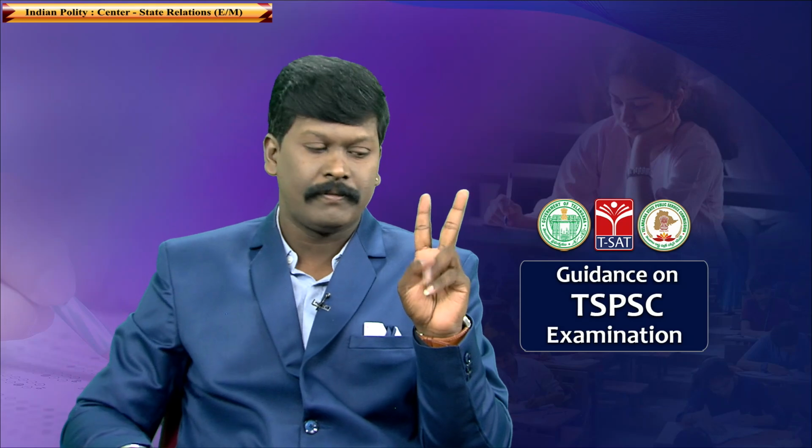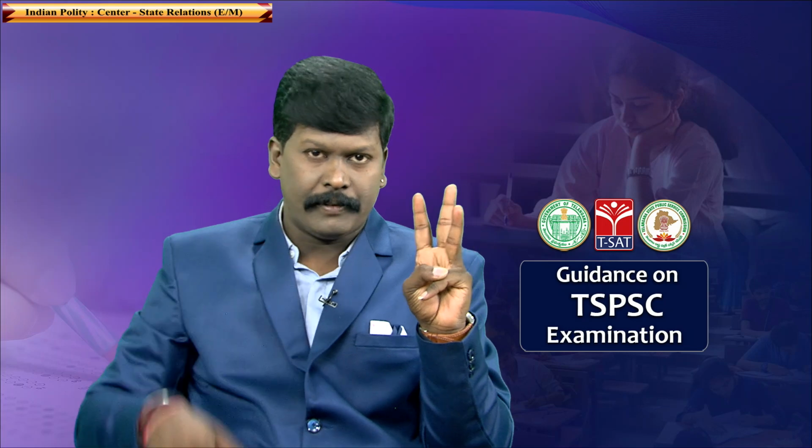Two, a dispute arising out of Finance Commission revenue sharing between center and state. Suppose Finance Commission said give X amount to a state, and center did not give X amount. They gave less. This dispute doesn't come under original jurisdiction of Supreme Court. Three, imagine there is an agreement in which it is specifically mentioned that the dispute doesn't come under Supreme Court. Then these types of disputes cannot go to Supreme Court directly.